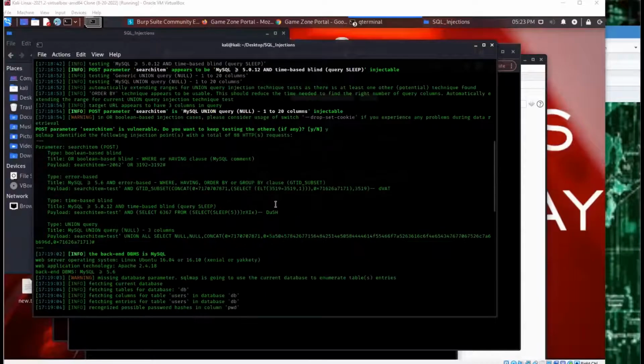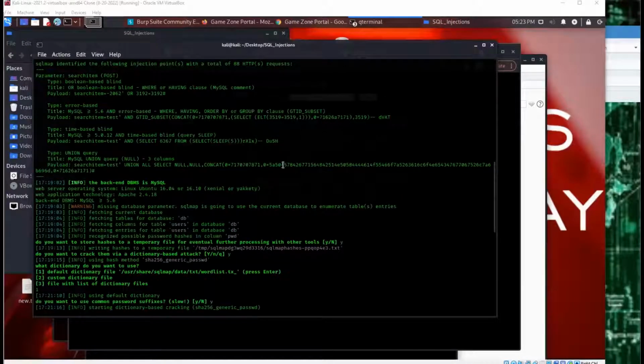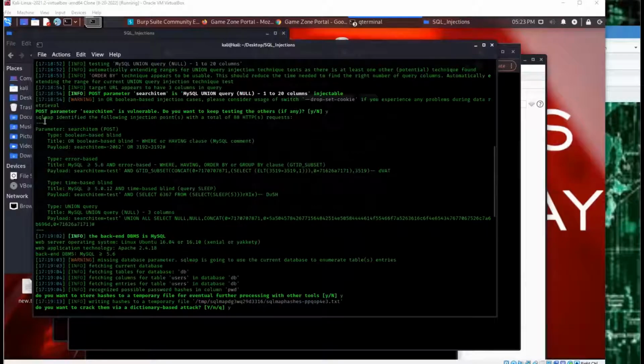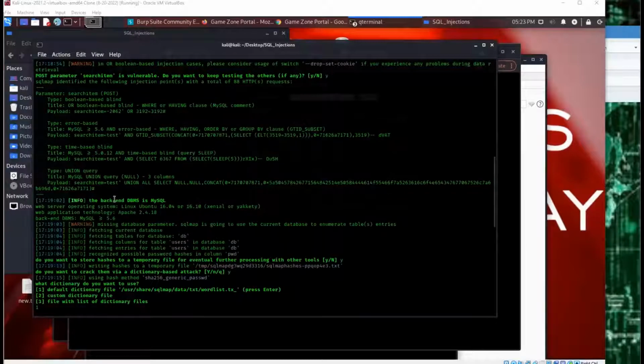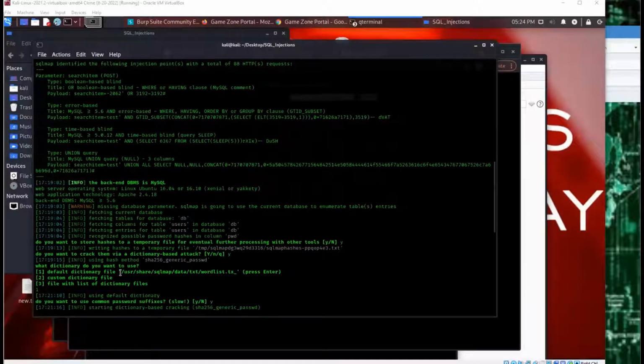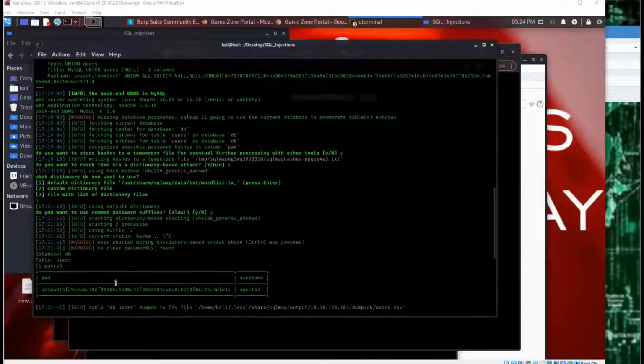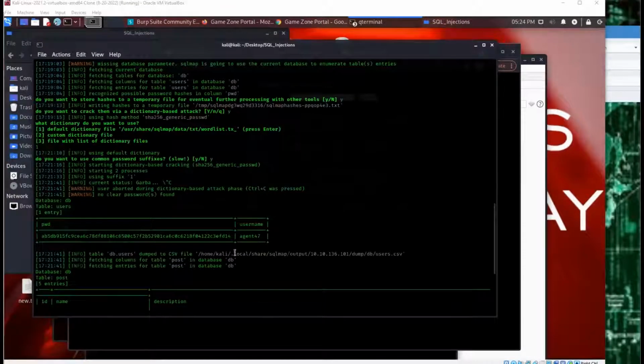Okay, so after it ran, what I did was I just clicked Y. So it asks here, post parameter searchable items vulnerable. Do you want to keep testing for others? I click Y. The backend DBMS is MySQL. And then it says here, do you want to store hashes in a temporary file for eventual further processing with other tools? I clicked Y. And then when it asked, do you want to crack them via a dictionary-based attack? I clicked Y. And when I did that, it then tried to crack it.